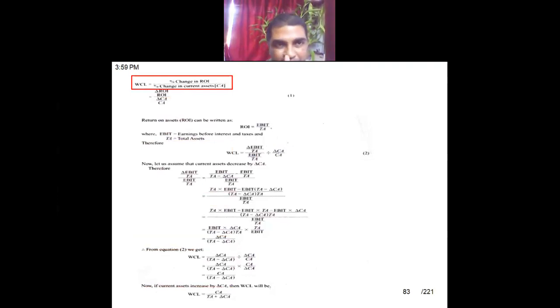Can you read this formula, which is there within that red box? Percentage change in return on investment divided by percentage change in current asset. So that is what we'll be calculating. Suppose at a particular level of current asset, this is the return on investment. Then at another level of current asset, this is the return on investment. We'll find out if current asset changes, how much return on investment is changing.